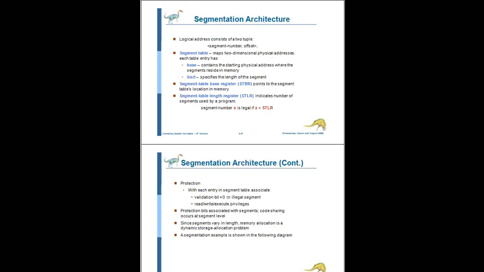If the valid bit is equal to 1, it is a legal segment. By this way we can protect the segments.